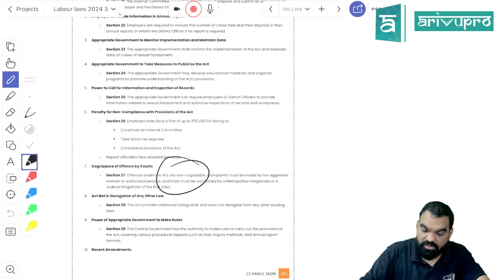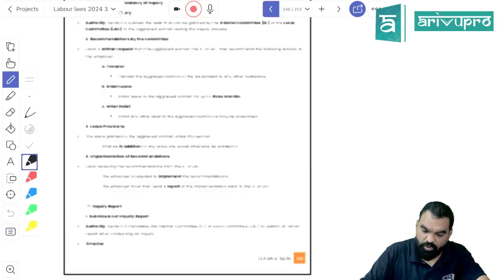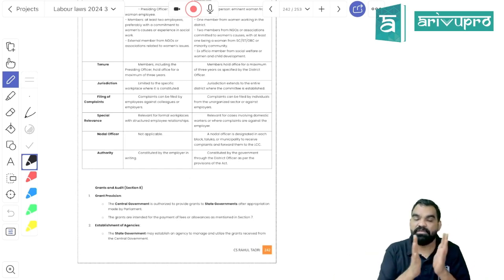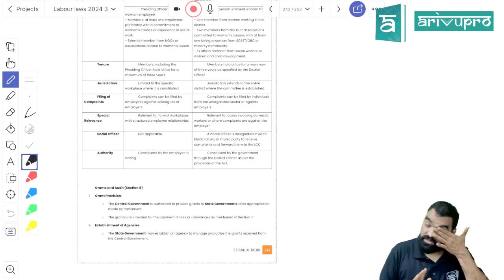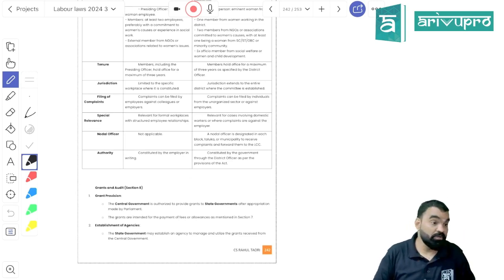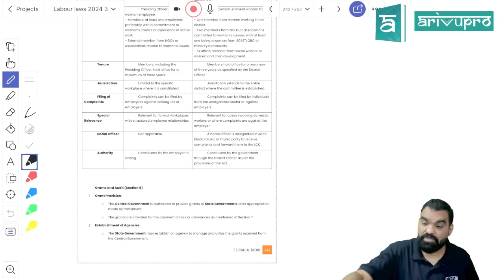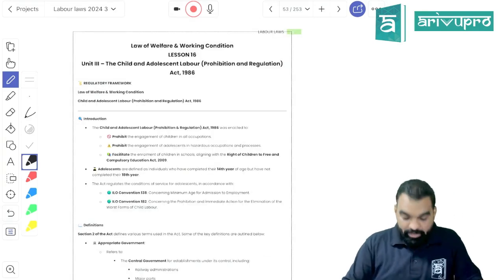Done. So this is the POSH Act, students. The important part is all about LCC, ICC, what is sexual harassment, appeal related provisions, and compensation calculation. These few questions are more than enough. Done with the topic, that is POSH Act 2013, right? Now picking up the child labor law.